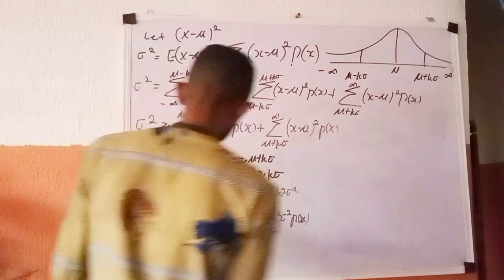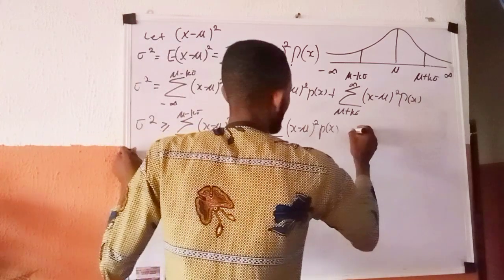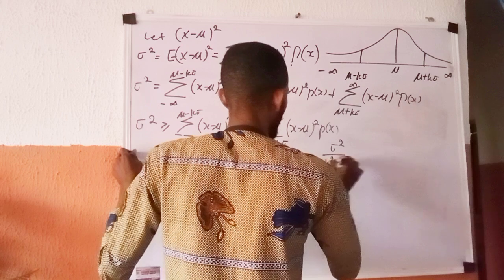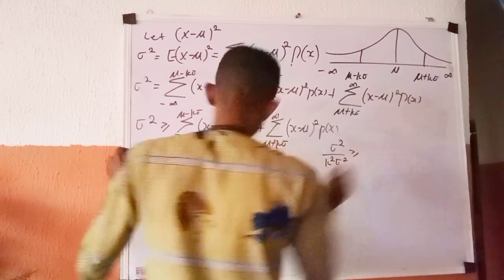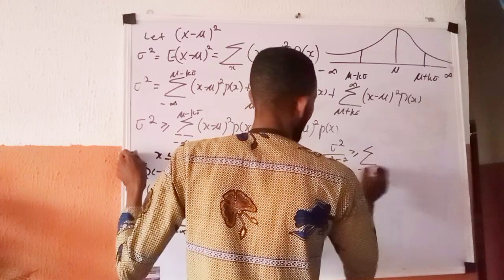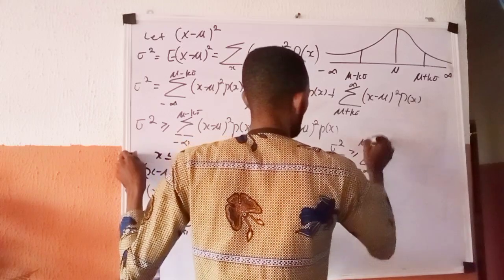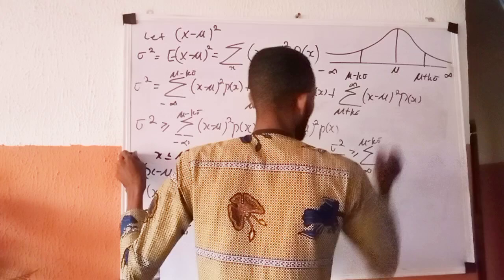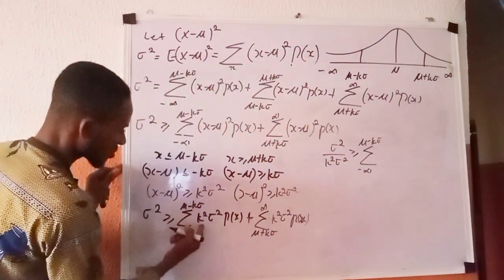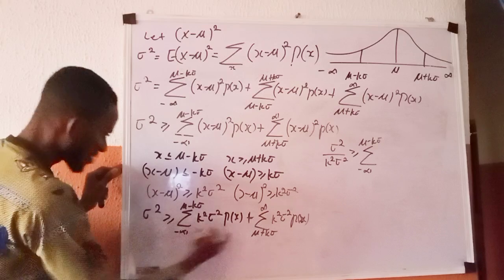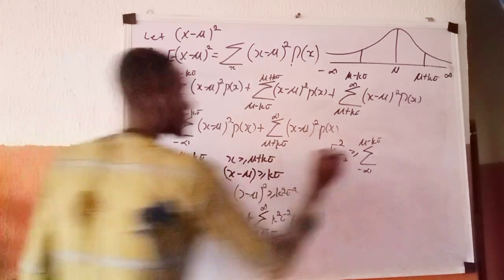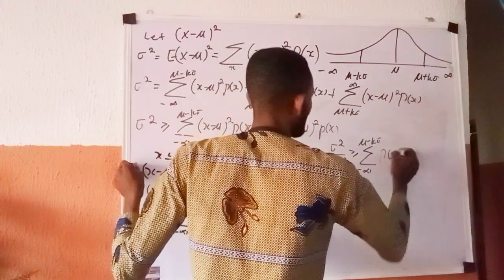Dividing all through, you have sigma squared over k squared sigma squared greater than or equal to the summation from minus infinity to mu minus k sigma of p of x, dividing each quantity by k squared sigma squared cancels them off.